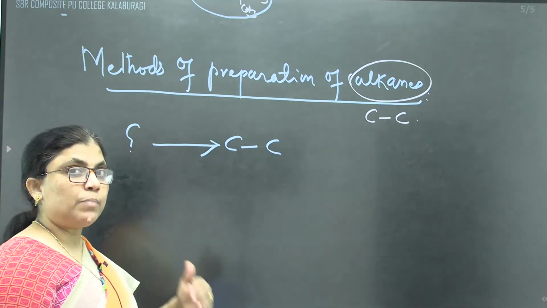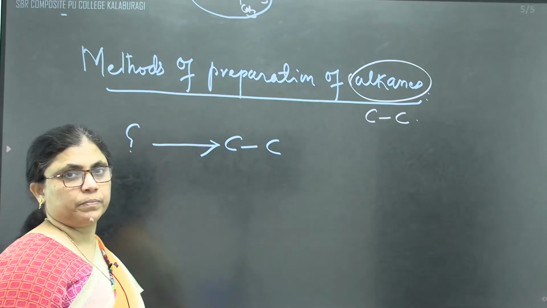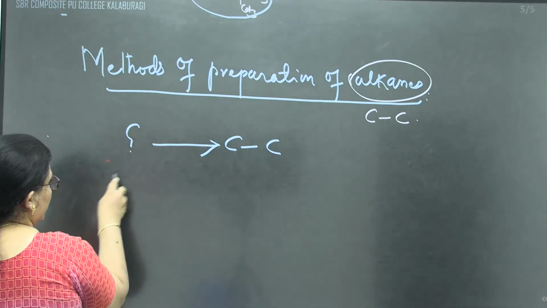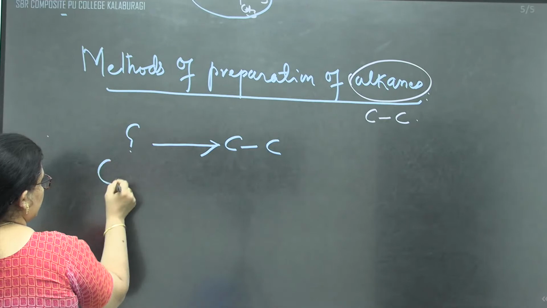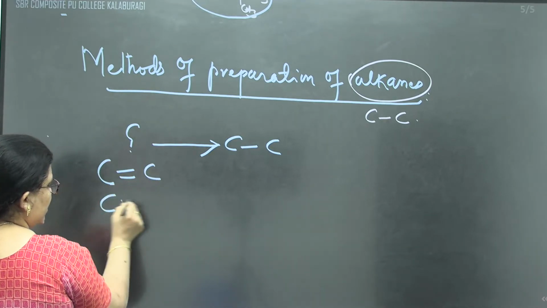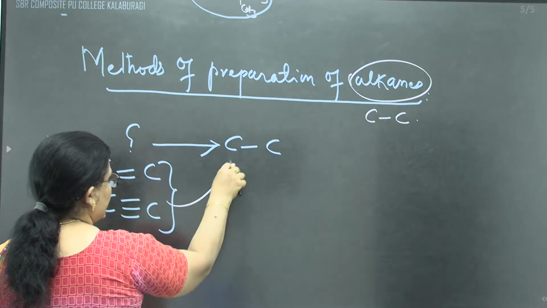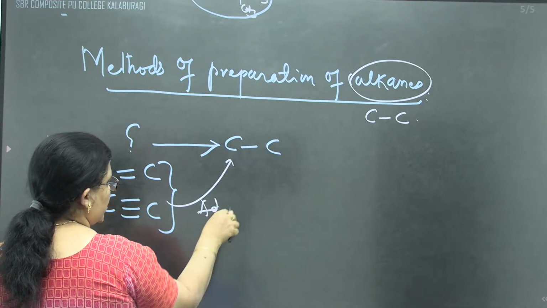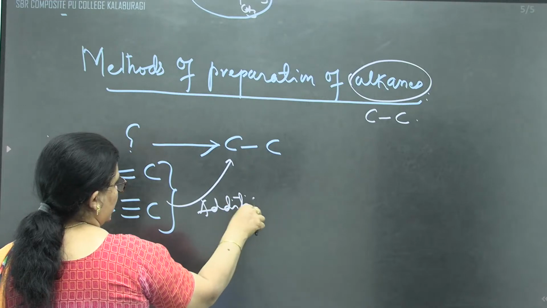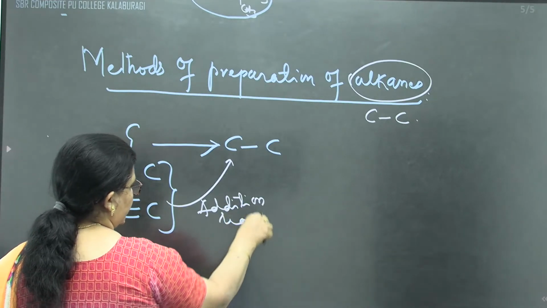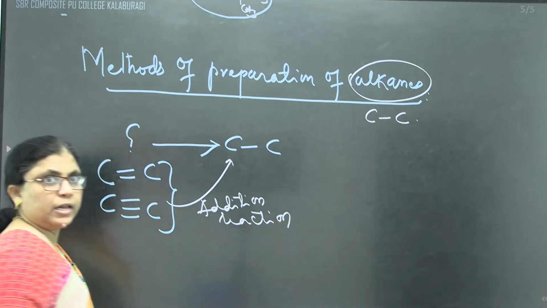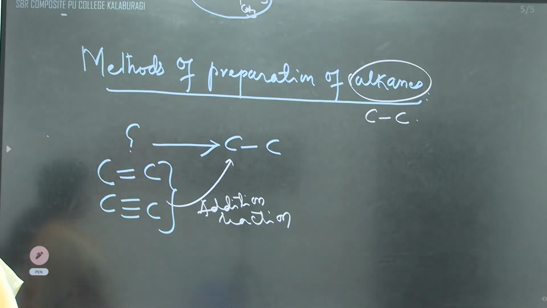Now, in the types of reactions we said, carbon-carbon double bond or carbon-carbon triple bond can be converted into carbon-carbon single bond by addition reaction. Have you remembered, children?